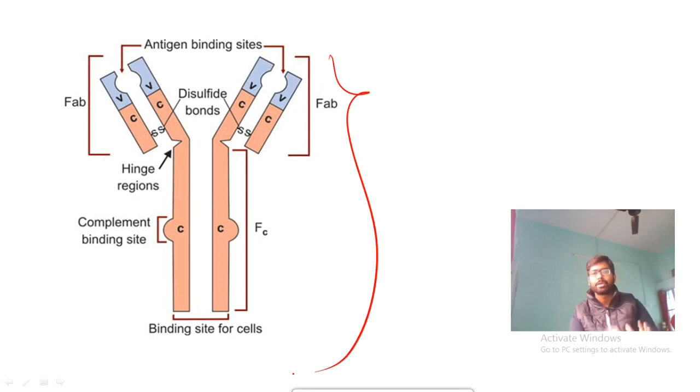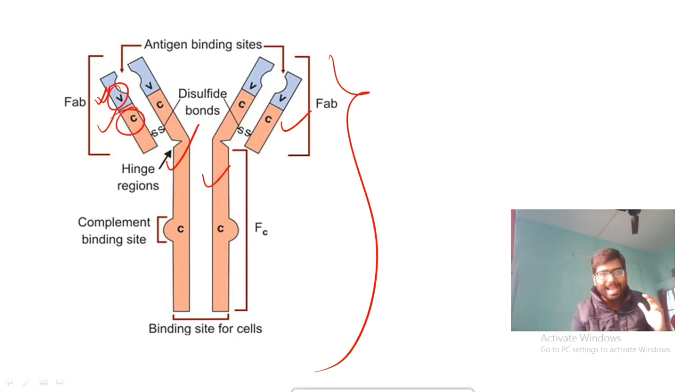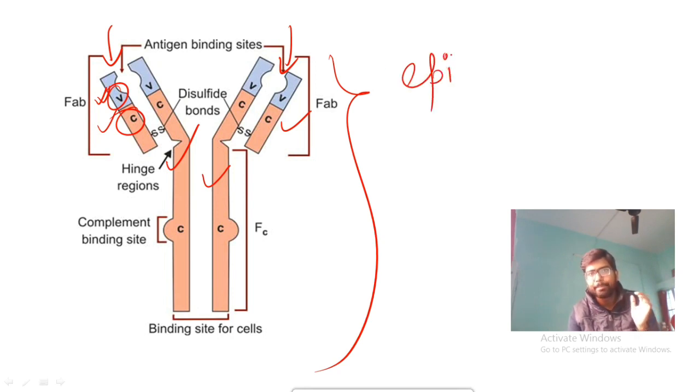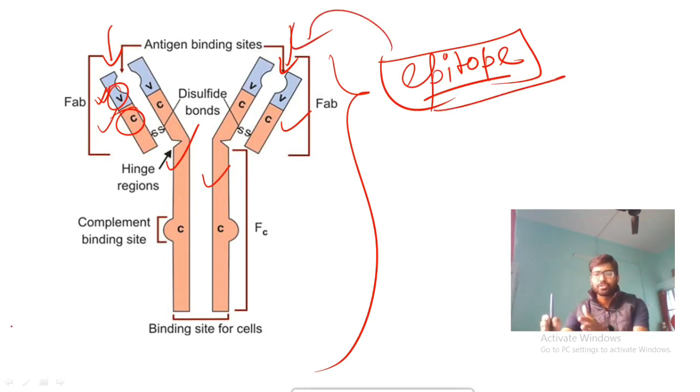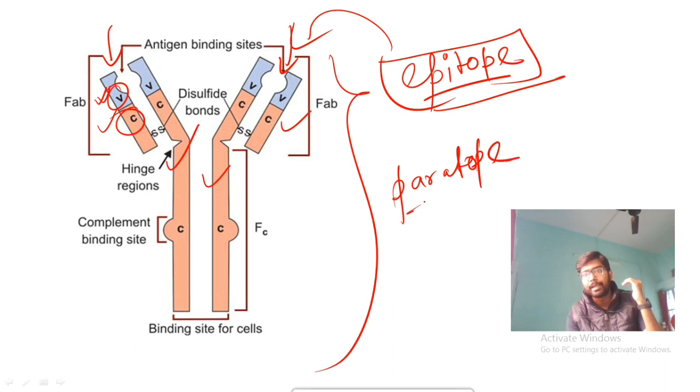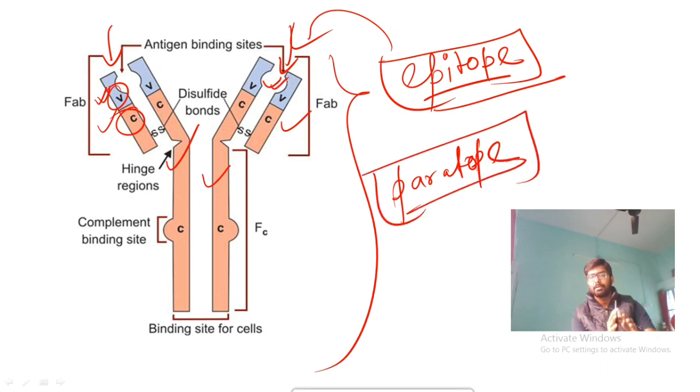See, this is your antibody. This is your heavy chain, this is your heavy chain, this is your light chain, this is your light chain. Each chain has two components. One is the variable region, V is denoting that, and C is the constant region. Actually, the antigen binds to the variable region. The variable portion of the chain is where the antigen will bind. So the epitope that we have studied, the smallest unit of the antigen, will come and bind here, at the variable portion of your antibody. And where is the paratope of the antibody? It is actually in the variable portion of your antibody.